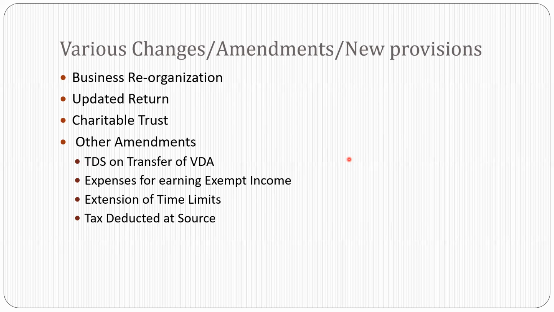Correction of an error can be done at some cost. Any correction of any order will be at some cost. If someone finds certain errors made in the ITR, then within 2 years from the end of the assessment year, correct the same and add income. If you missed out some income, you can add your income at the end and correct the return, and then you can file your updated return.